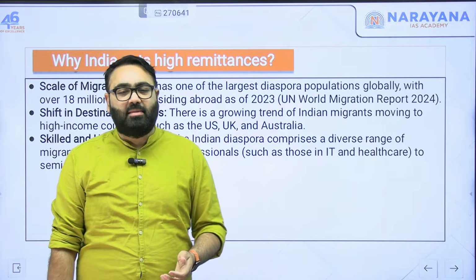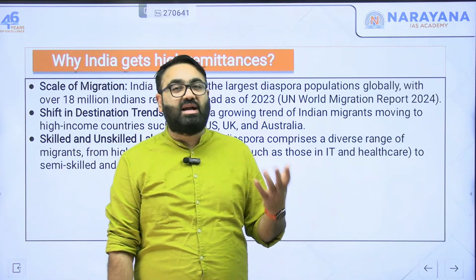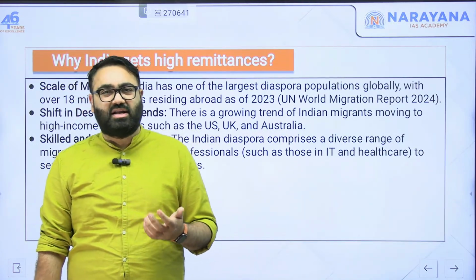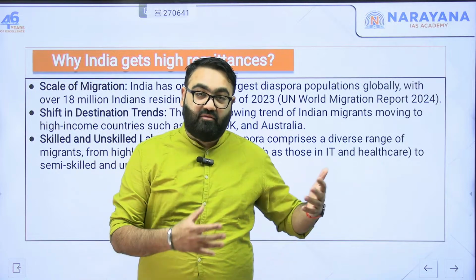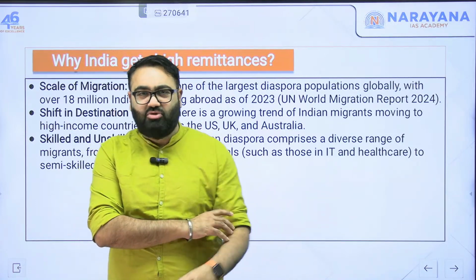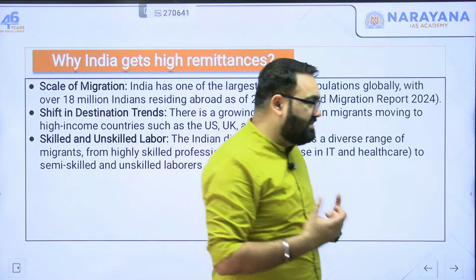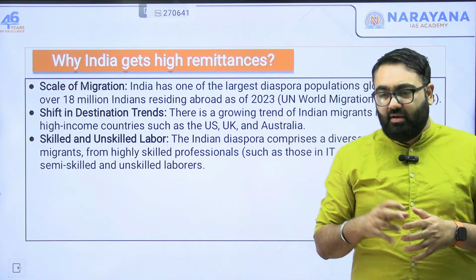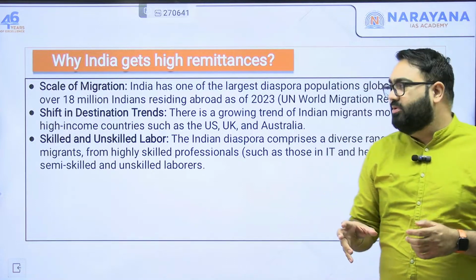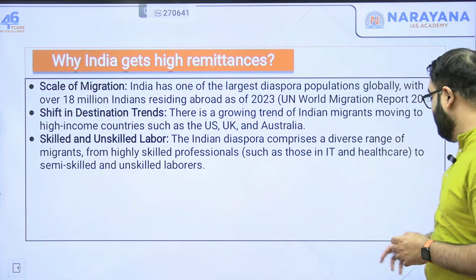Those are unskilled labor, and blue collar jobs, and then there are skilled laborers working in IT jobs, consultancy, in big banks, in Europe and the US. So India is a supplier of both kinds of labor, skilled and unskilled, and both of them send a considerable amount of money back to the country.